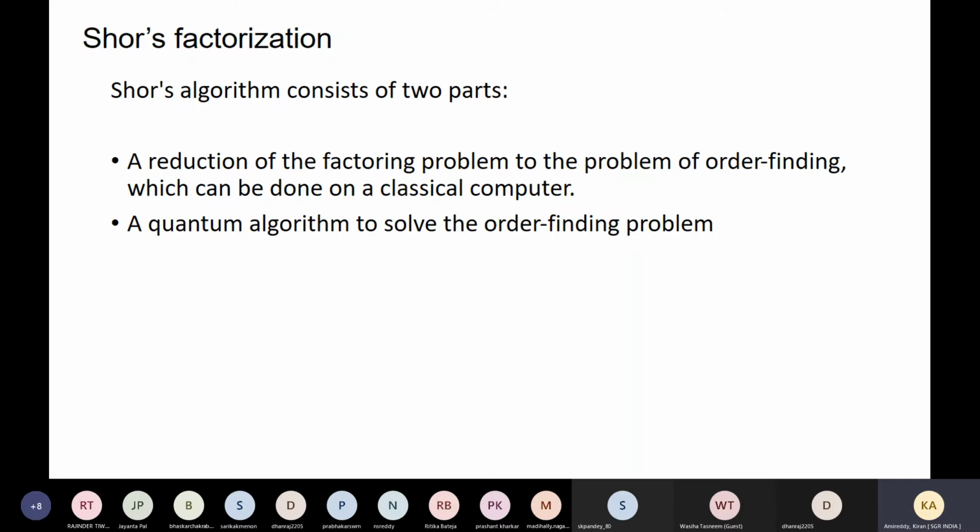In a function space, our classical system will give the function. Suppose if we take 6, 2 times 3 is 6. So 2 and 3 are its factors for the number n equal to 6. That can be easily done. But here we can write the factors in a functional way, if needed. That kind of thing can be done using Shor's algorithm.